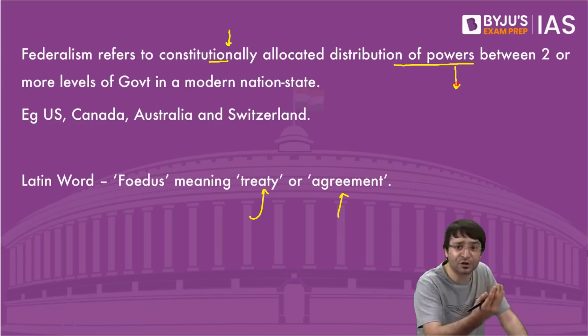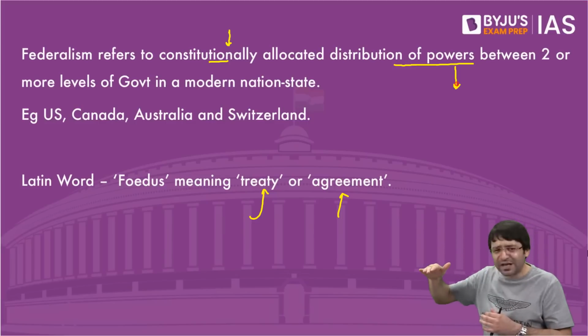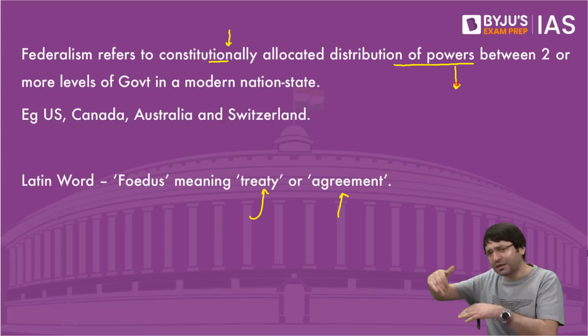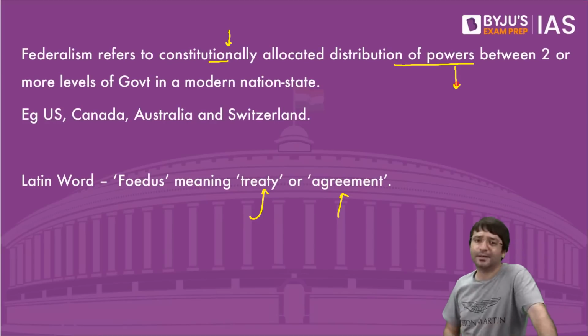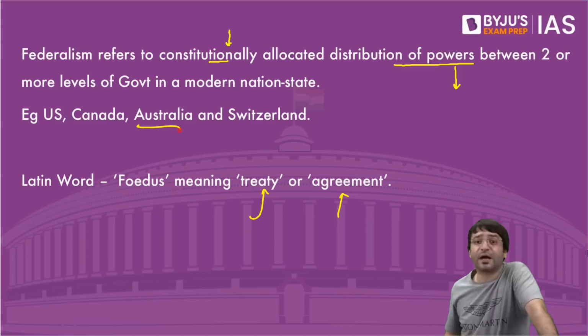And then the powers are distributed to the center, to the states, and can be distributed to local governments as well. The classic examples of federal states are the United States, Australia, Switzerland.